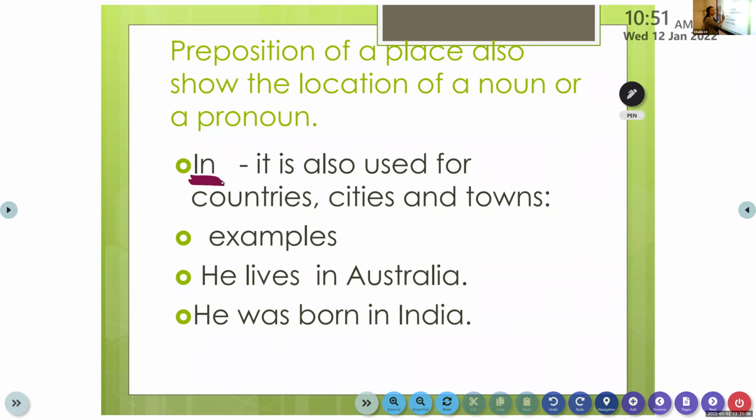It is used for countries, cities, and towns. When we say he lives in Australia, he was born in India, in order to talk about countries, cities, and towns, we use the preposition in. That's what I told you. When we learn separately, it stays in your mind. So in is used to show the position of things kept in the bag, in the pouch, and in is also used to show the location. He lives in Australia. He was born in India.